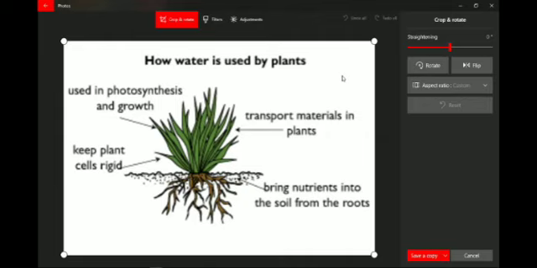Or you keep seeds in wet cotton and sprinkle water over it. You might have done it practically also when you sow a seed in pots. Then you have to give a little amount of water so that it can easily germinate, isn't it? So for the germination of seeds also, water is very important in the life of plants.